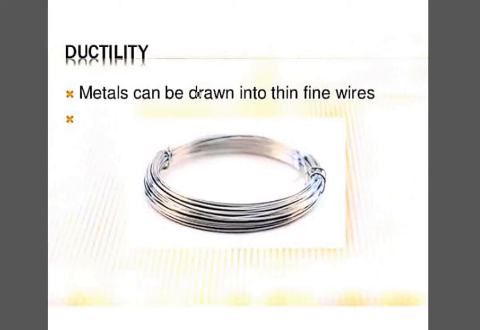The reason is that silver is quite expensive, and in comparison to other metals it is also soft. So for expense as well as strength, we use copper wire in most electric cables. So this property is ductility.